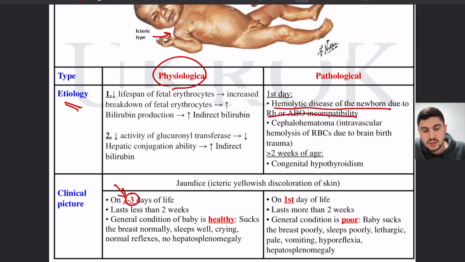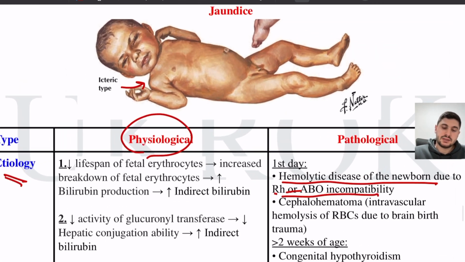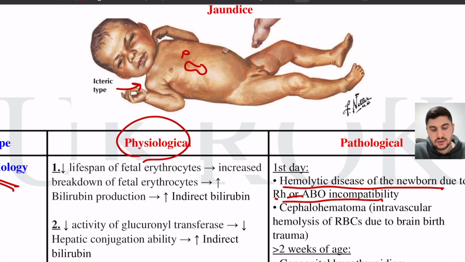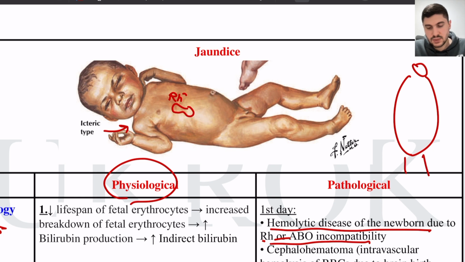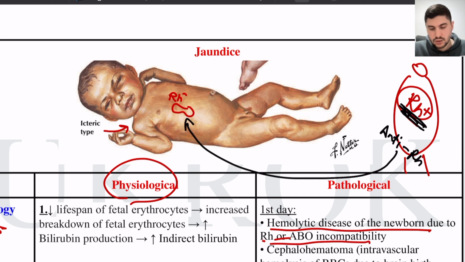hemolytic disease of the newborn, this is jaundice due to blood group incompatibility, meaning that in the blood of the child there are red blood cells which are Rh negative, and his mother was Rh positive, and because of this, without too much detail, this is a separate topic. Because of the mother's Rh positive blood, she has anti-Rh antibodies which will attack the Rh negative blood of the baby, right?